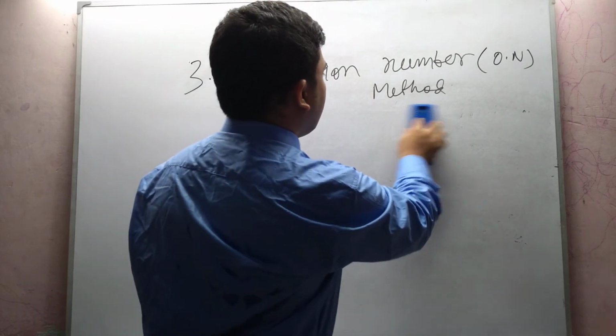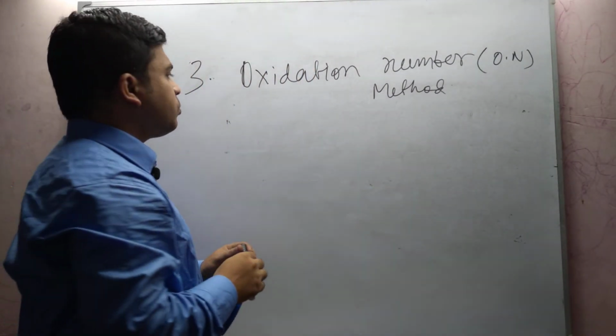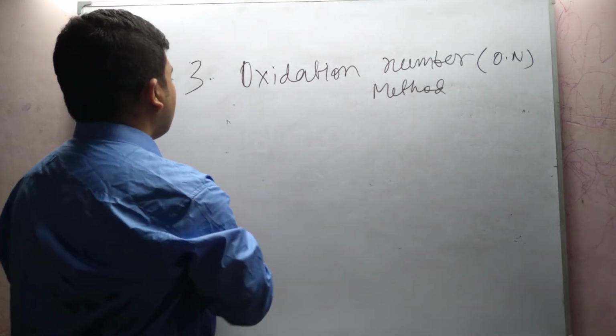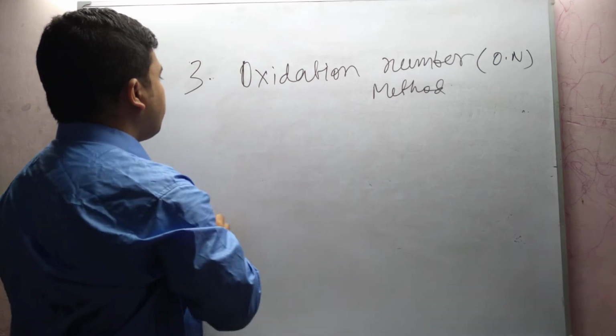Using the oxidation number method, we take another example, an application of oxidation number method concepts.